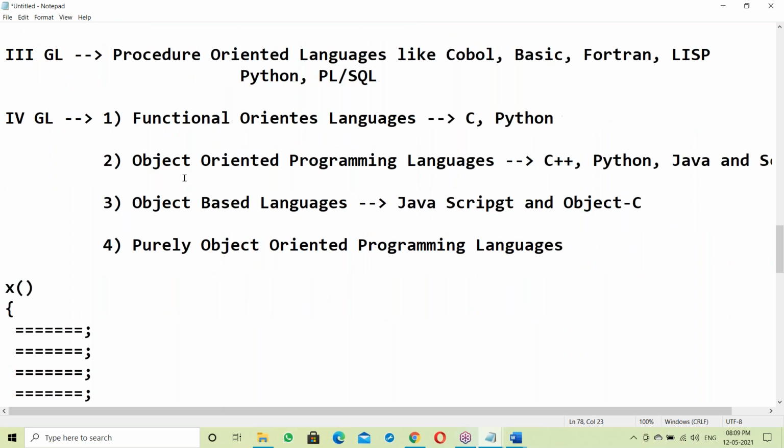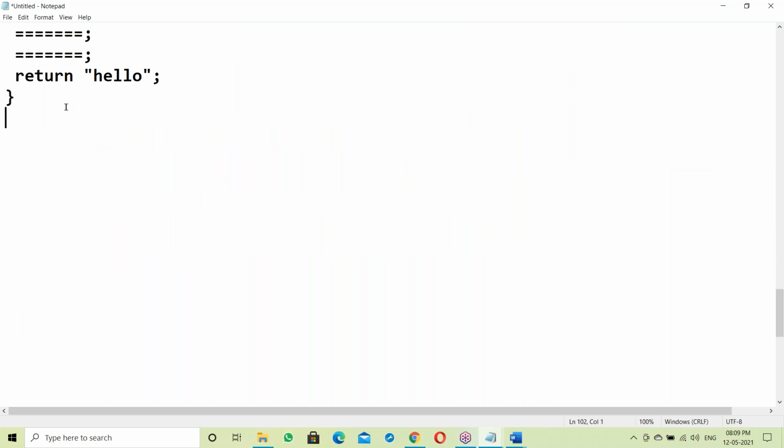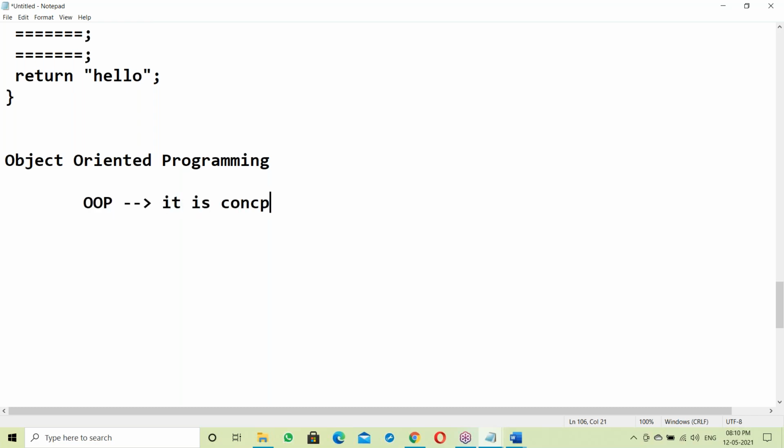Next, object oriented programming language. What is OOP? OOP is a concept, not a language. What's the purpose of the OOP concept? Why was it introduced? To achieve data security.